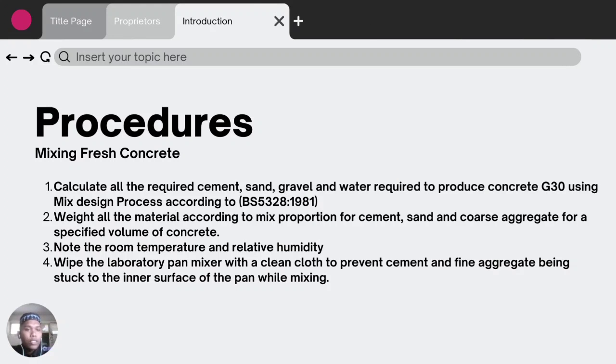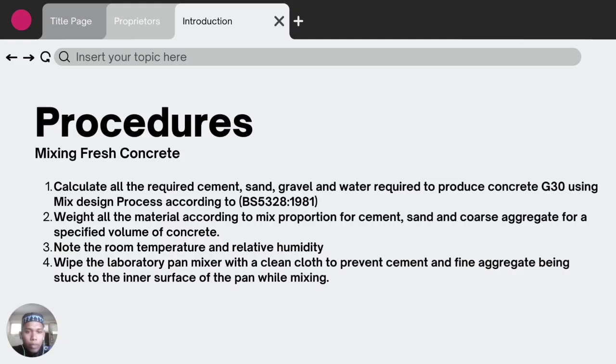And procedure first for mixing fresh concrete. We need to calculate all the required cement, sand, gravel, and water required to produce concrete G30 using the mix design process according to British standard, with all the materials according to mix proportion for cement, sand, and coarse aggregate for a specific volume of concrete. Note the room temperature and relative humidity.